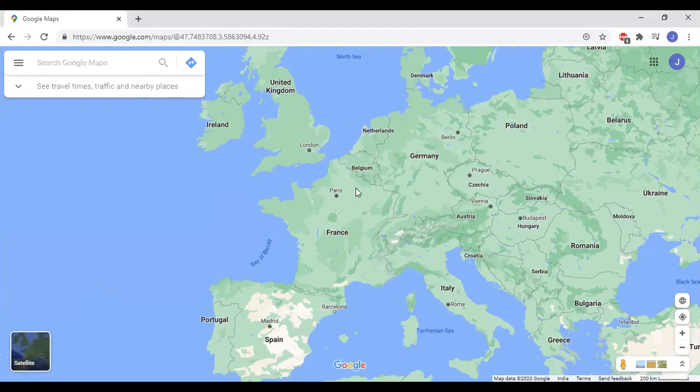I hope you're able to see these. I'm just going to be marking the ones that I can see on the screen. So you can start marking those. Then there's Paris, there is Austria, we have Rome, Madrid, also Spain.